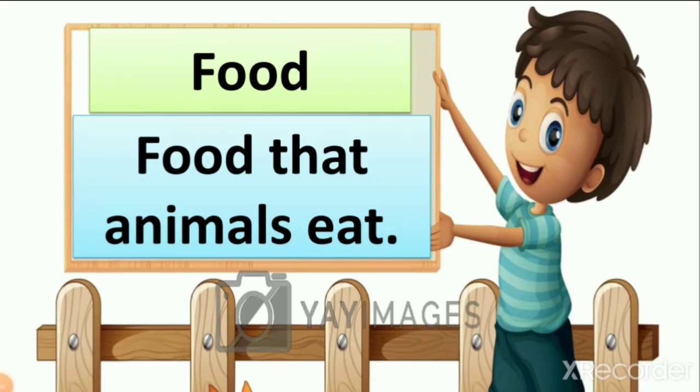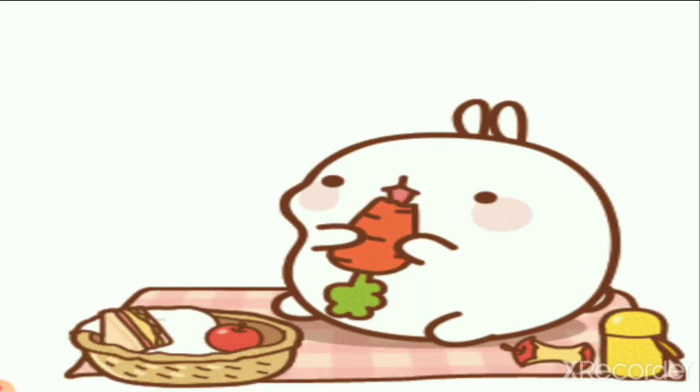So when we learn about food, we eat different kinds of sauces, we eat fruits, we eat vegetables, but we cook this food and then we eat, right? So first in our mind, what do animals eat? So first we need to learn which food different kinds of animals are eating. So here you can see one rabbit, and what is the rabbit eating? Yes, carrot, right?